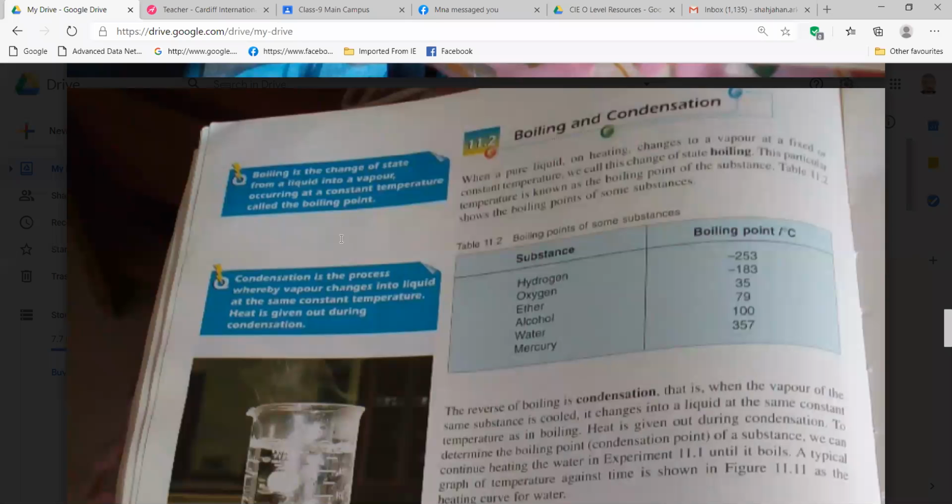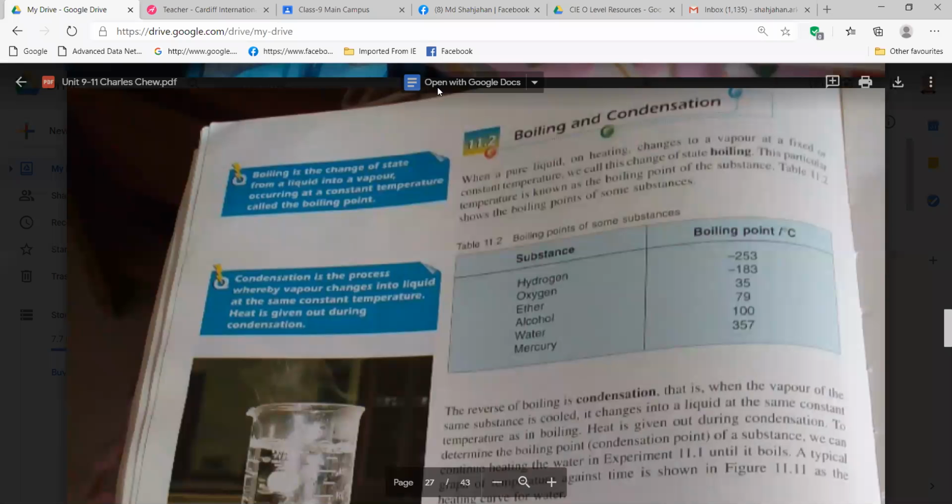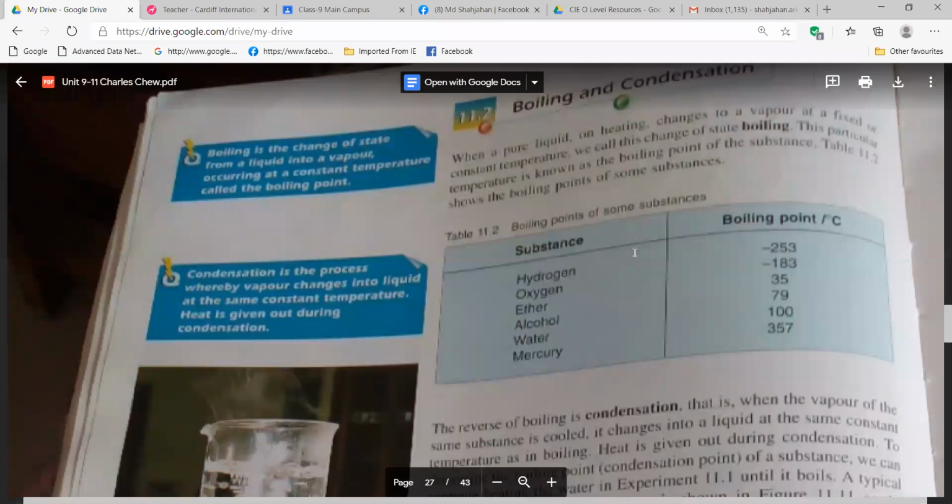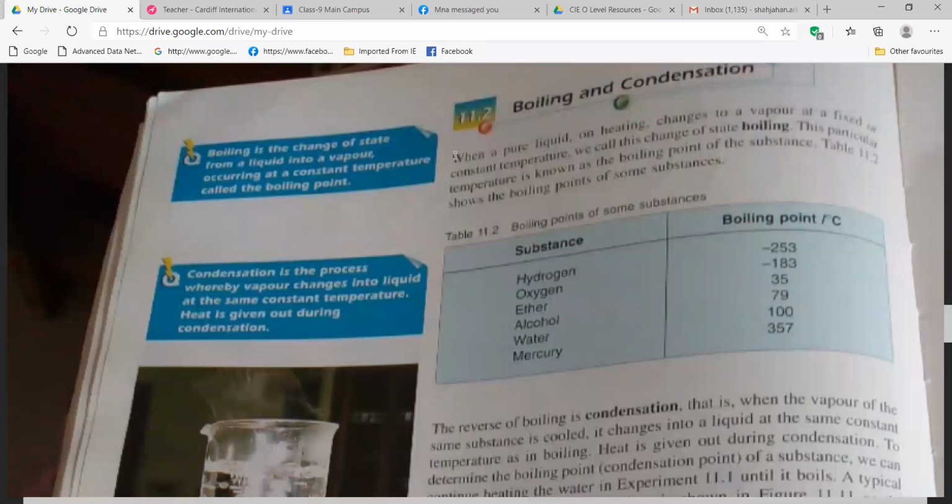Look, here we got boiling and condensation together. Can you read this part? Where is Aisha? Aisha, your microphone is working. Aisha, you read. Saad is becoming tired. You should also participate. Okay. Aisha, you continue.